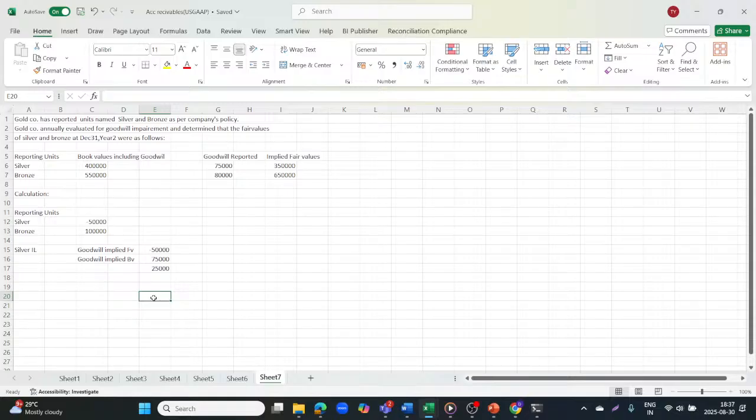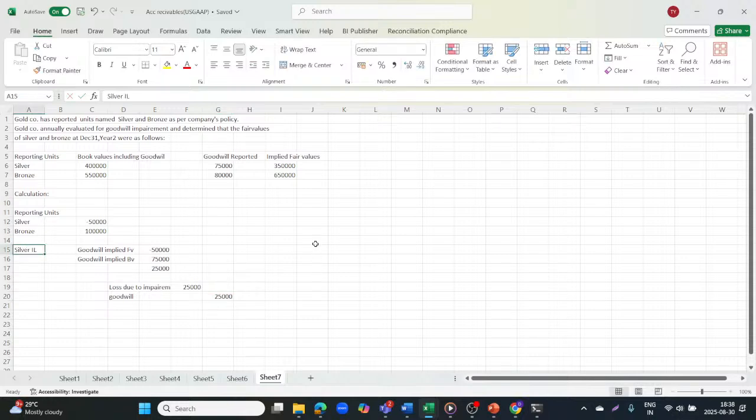And similarly, now you can do it similarly for the bronze as well. And here what you will do, we will book the entry as loss due to impairment. Now the loss due to impairment is 25,000, and the goodwill account will be credited because this is a loss that we have booked. So the goodwill account is credited with 25,000. Okay, so this is how you do it, and now you can similarly do it for bronze as well.